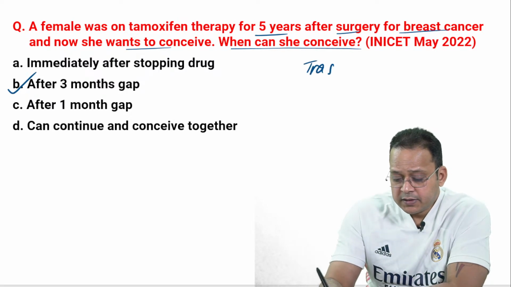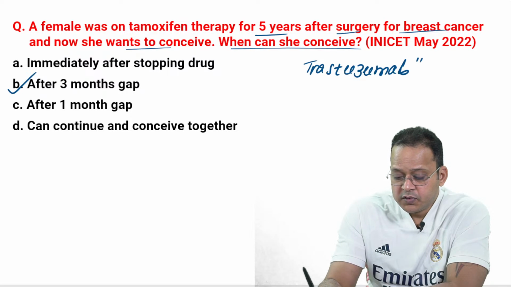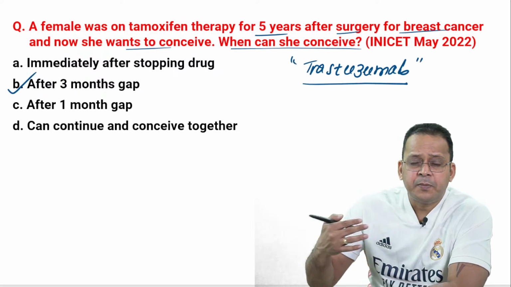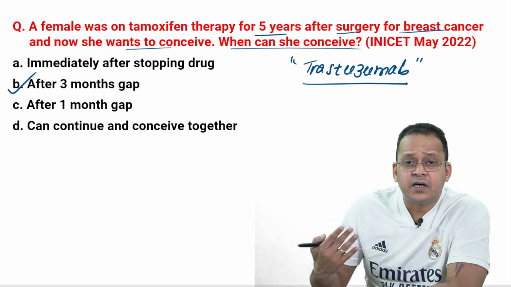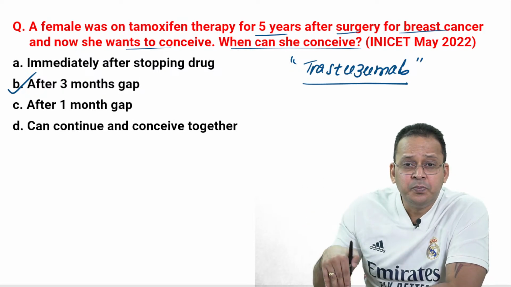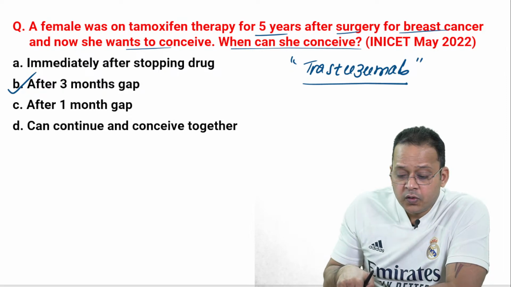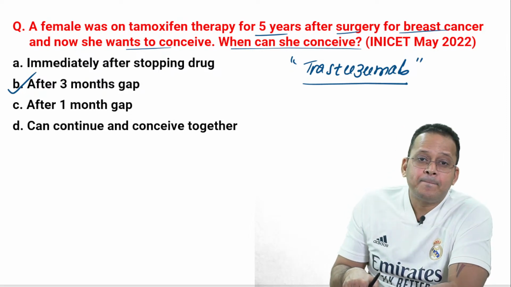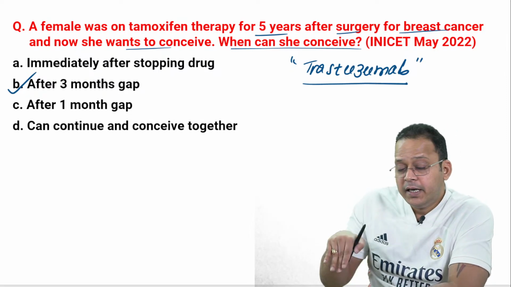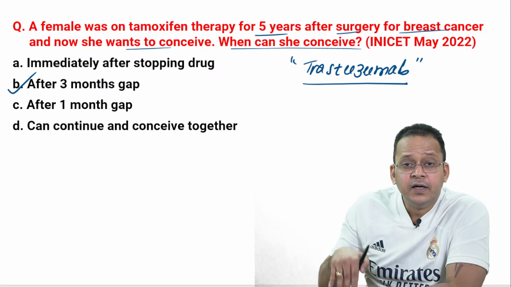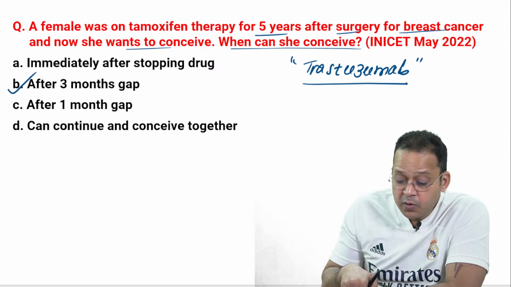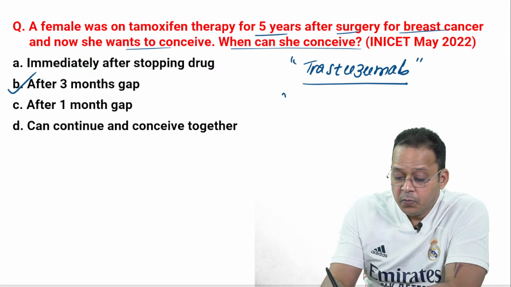Second, suppose the MCQ was not about tamoxifen. So I should be prepared about another type of breast cancer, that is HER2 positive breast cancer. I should be prepared if tomorrow they ask that the patient has been given trastuzumab for HER2 positive breast cancer, and now she wants to conceive, after how much time? How many months?